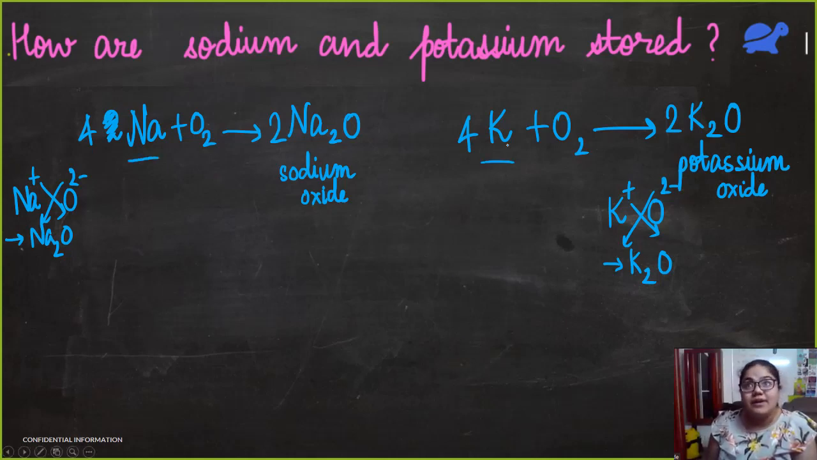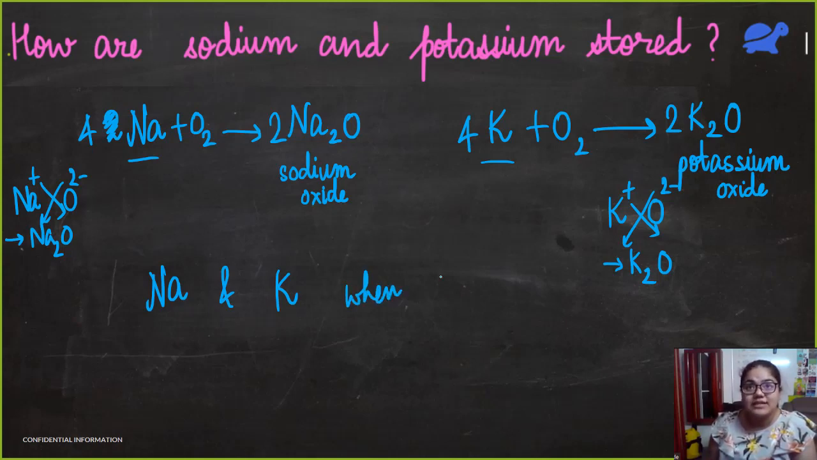Sodium and potassium, they are so reactive with air that they form sodium oxide and potassium oxide very soon. And this reaction is so vigorous that they catch fire. This is a very violent reaction. Okay, they catch fire. That is why instead of storing them in air, we store them in kerosene, because sodium and potassium do not react with kerosene.